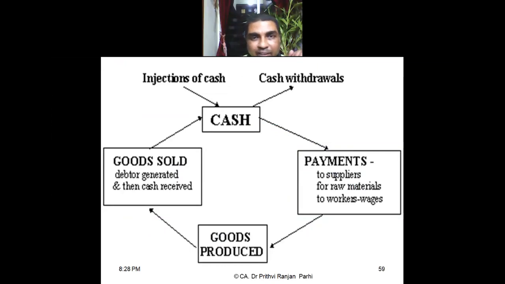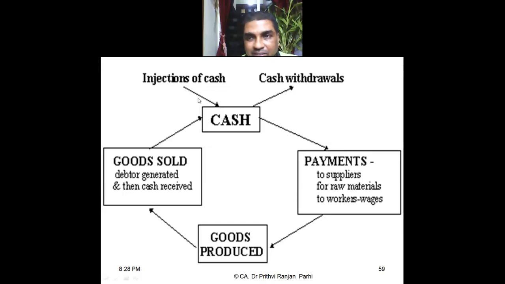So working capital means current assets, and cash is the most liquid asset we have. We need cash to make payments to suppliers for raw material and to workers for wages. After this payment is made, goods are produced and sold, and finally cash is realized. This cycle needs to be maintained. If by chance cash is not there, new cash needs to be injected.